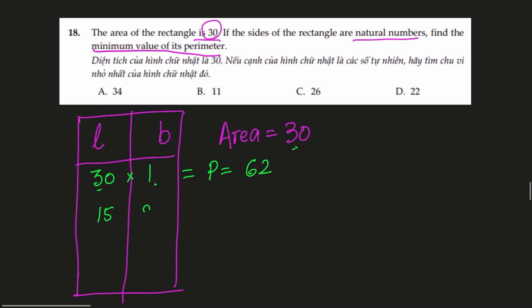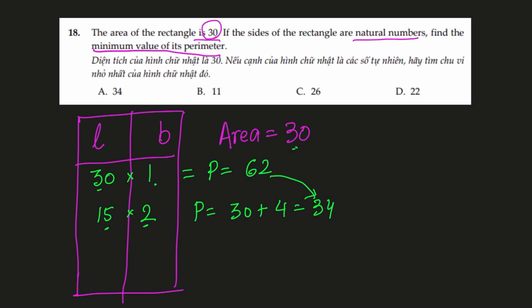To have an area of 30, we can have 15 and 2. Those are the other two factors. So side length of 15 and 2, and this time the perimeter will be 15 times 2 is 30 plus 2 times 2 is 4. So the perimeter is 34, which is significantly lower than 62.